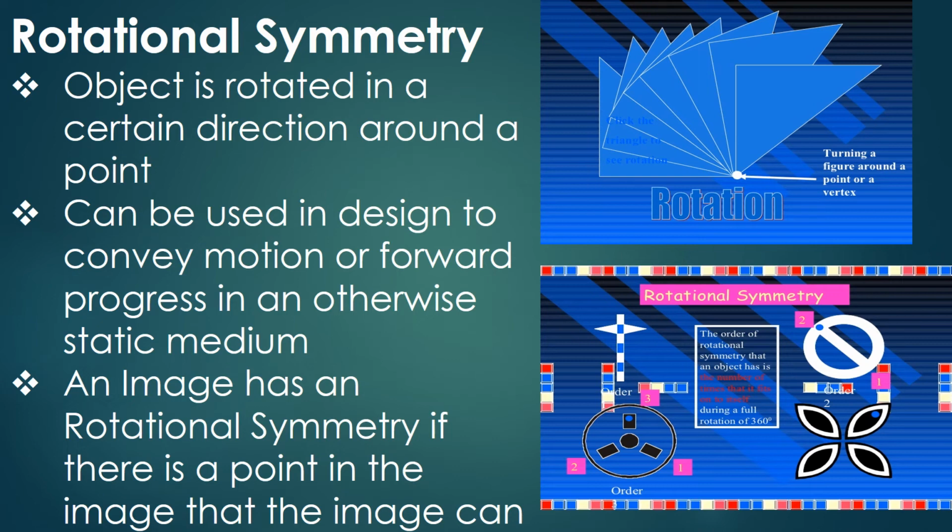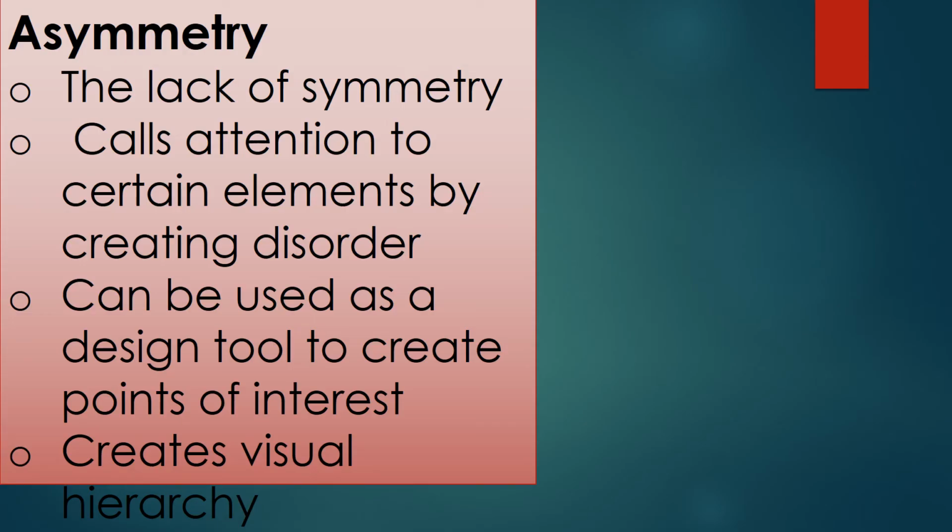If you see that figure, some signs and some symbols are shown there. The order of rotation symmetry is given here, and we have shown all these things in this figure: the order of rotation symmetry is the number of lines in an object that has symmetry. It can also be used as a design tool to create points of interest. We can also say that it creates visual interest.